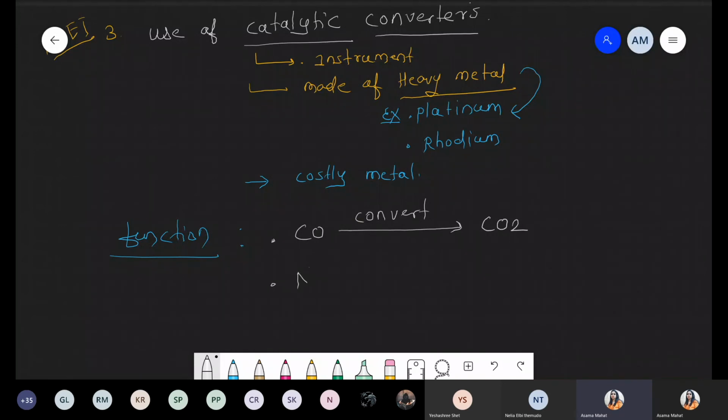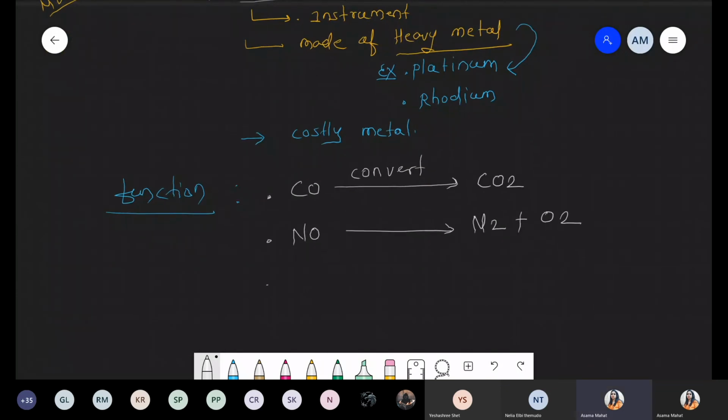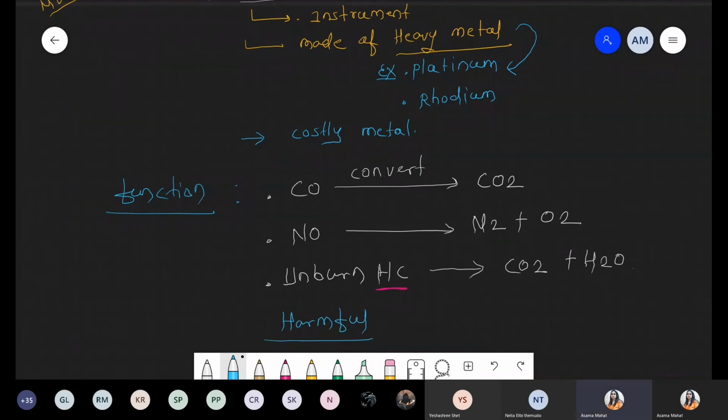Another condition we are talking about is the presence of nitrogen oxide. That nitrogen oxide is converted into nitrogen, with the release of oxygen. Third, maybe there is a presence of unburned hydrocarbon, HC. It is converted into carbon dioxide plus water. So simply we can say that any harmful molecule is converted into non-harmful.